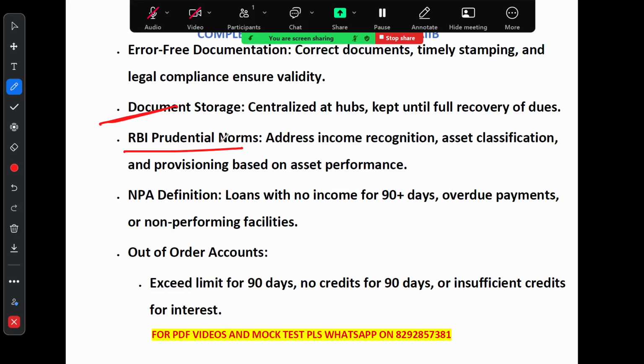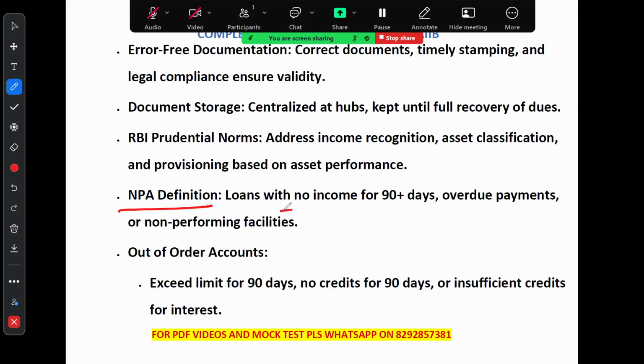Now let's move on to unit number 29. Let's discuss the RBI prudential norms. These are the rules which cover how banks recognize income, how they classify assets, and how they set provisions based on how well the loan is performing. There is something called the NPA definition. What is NPA? NPA means non-performing asset.